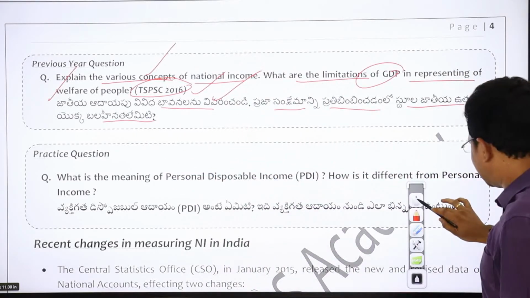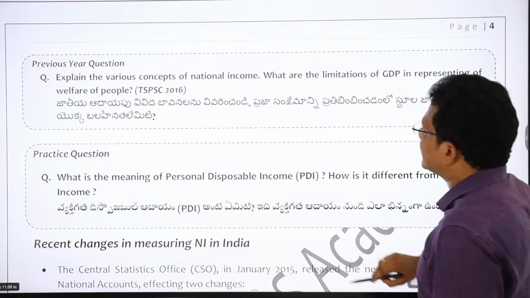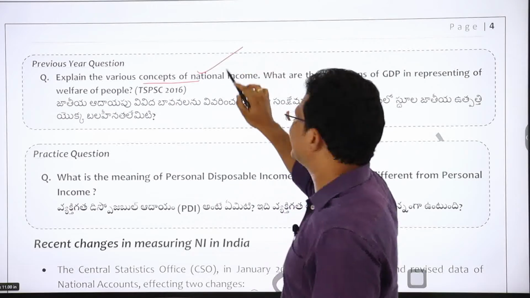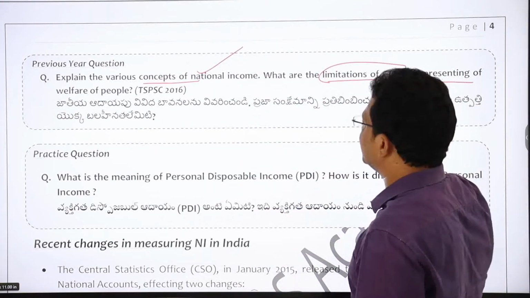So basically, the question, which is a combination of two subparts, is asking what are the various concepts of national income. This is the first component. Then, what are the limitations of GDP in representing the welfare of the people?